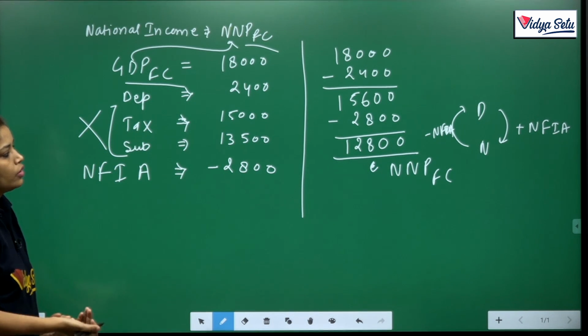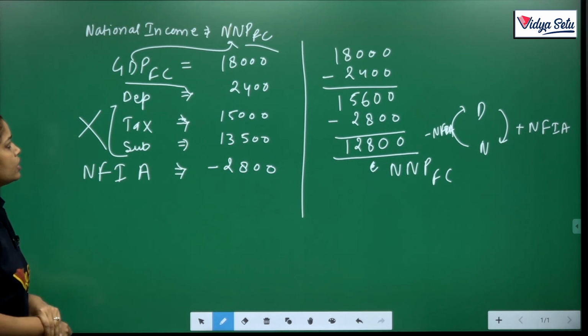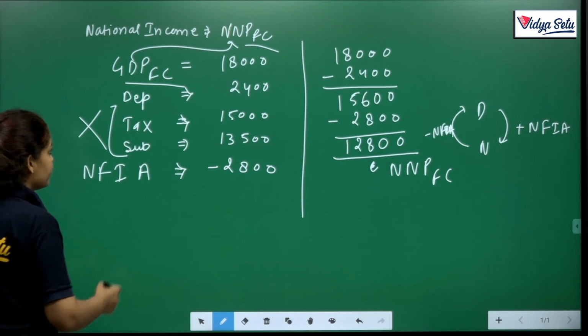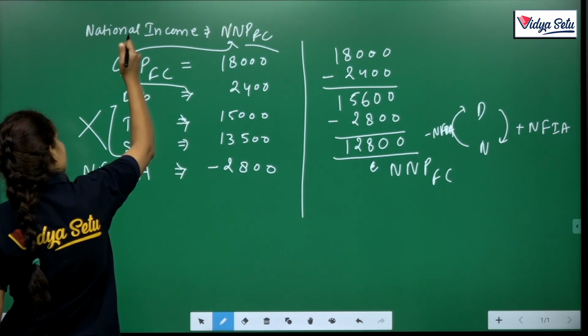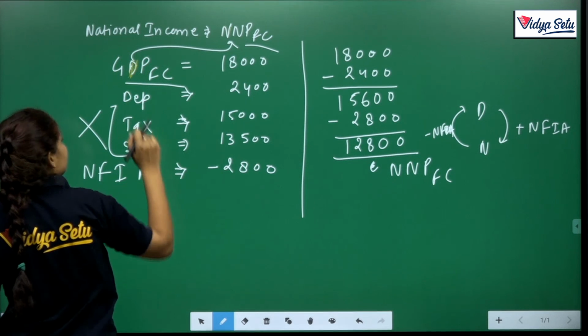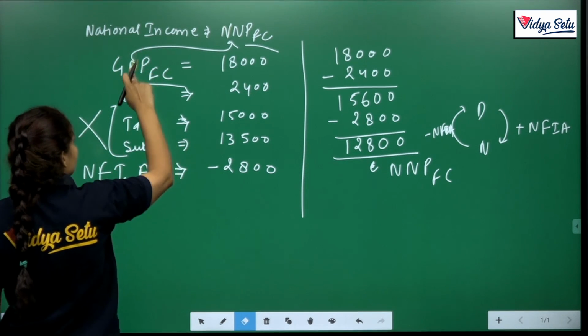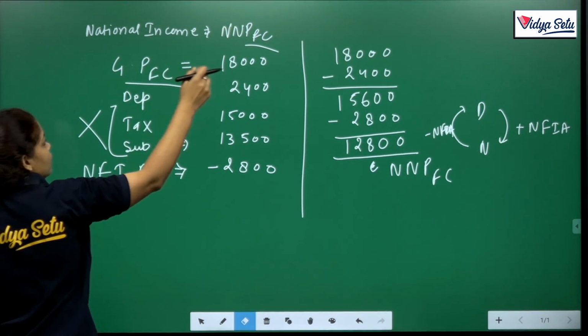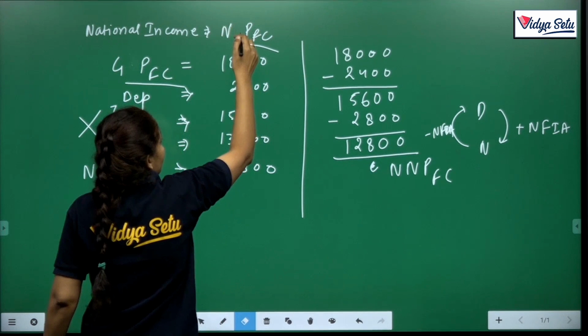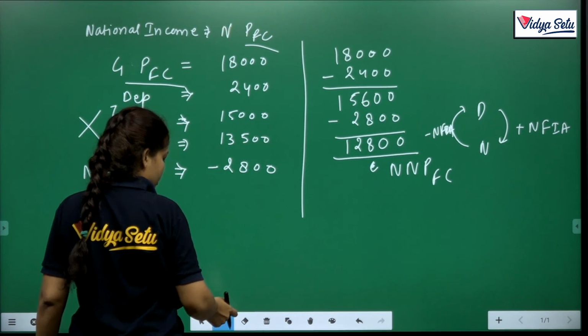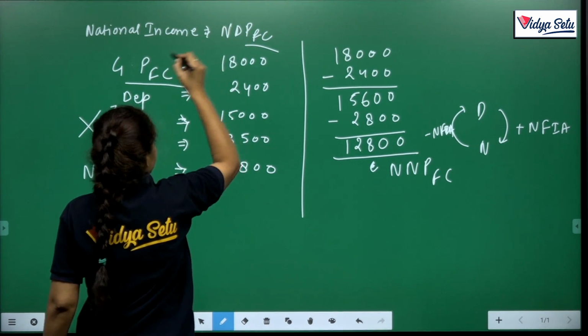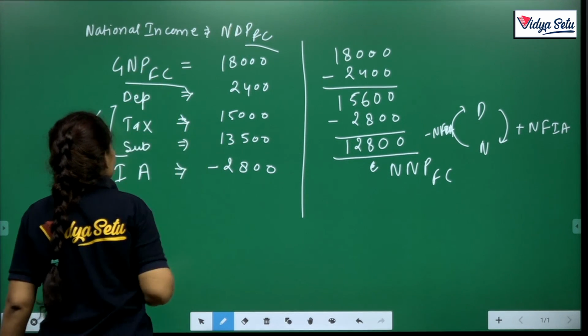Okay. So if I just change this question, suppose the question is asked about NDPFC and here is GNPFC.